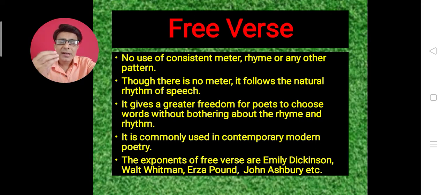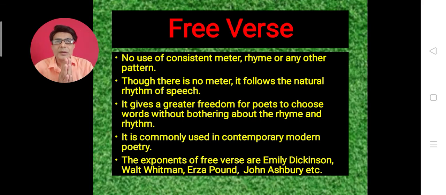And now let's have a look at what free verse is. Friends, free verse has no consistent meter. There is no rhyme or proper pattern. The length of the line is also irregular. The last words of the lines do not rhyme with one another, and there is no rhythm or meter found in such poetry.